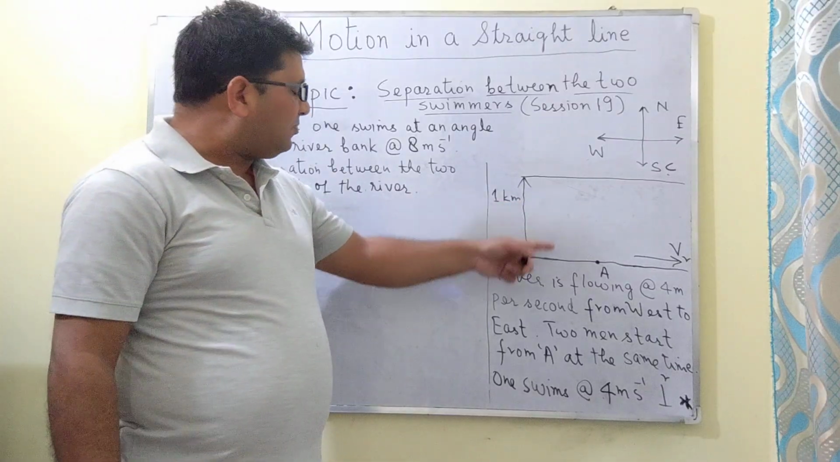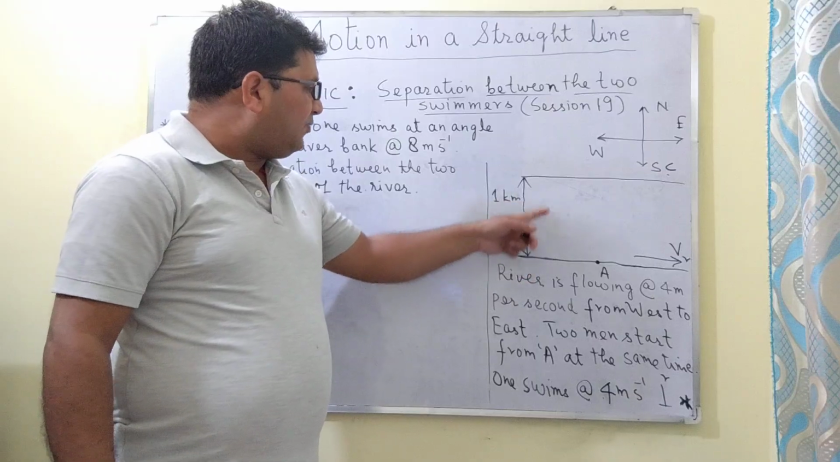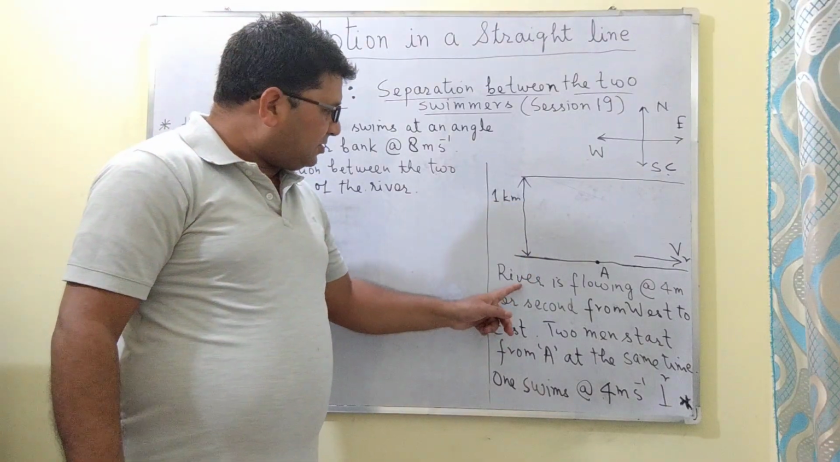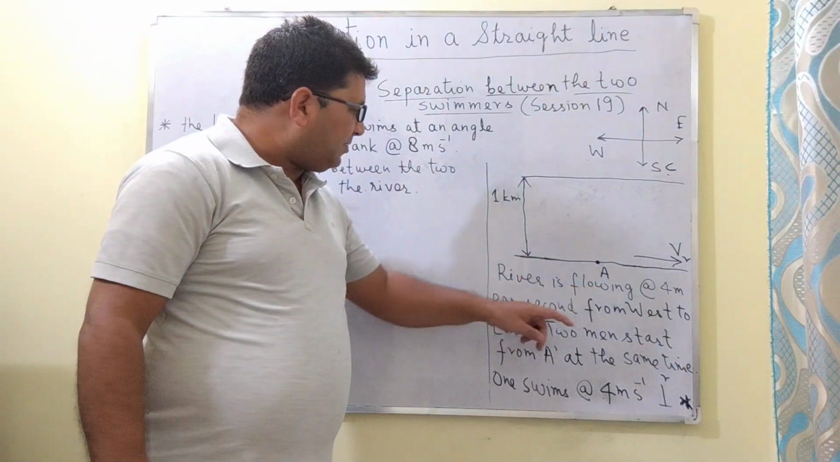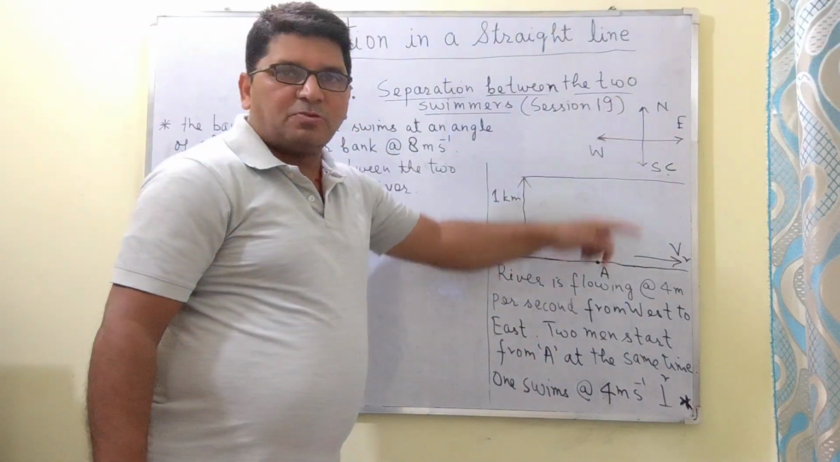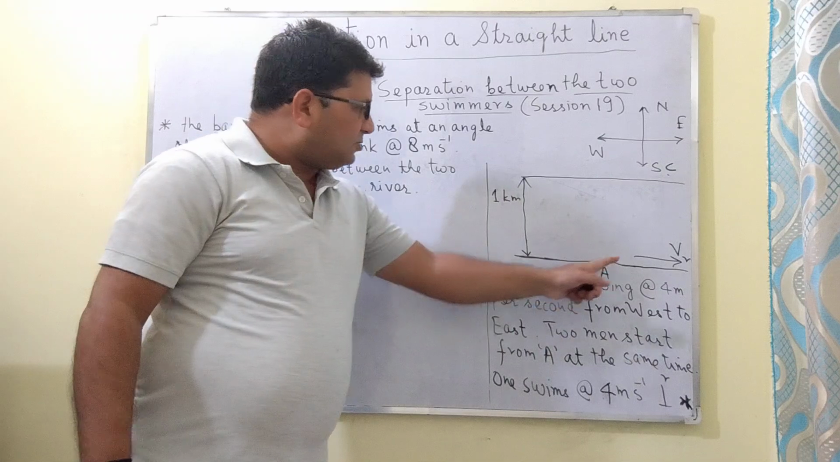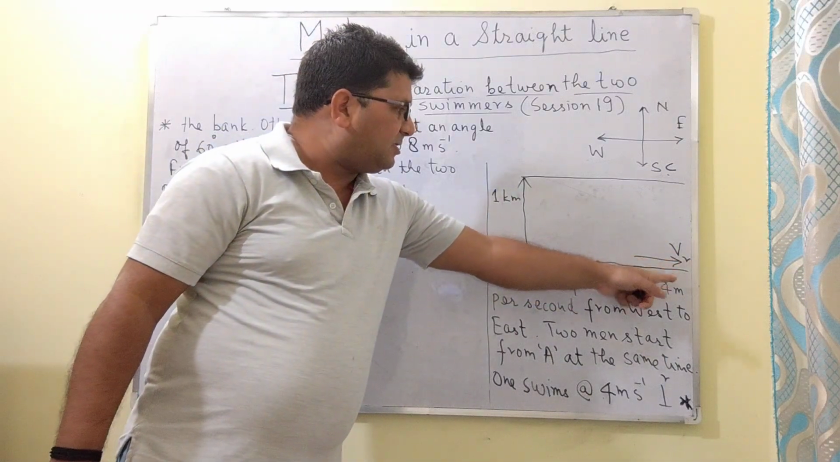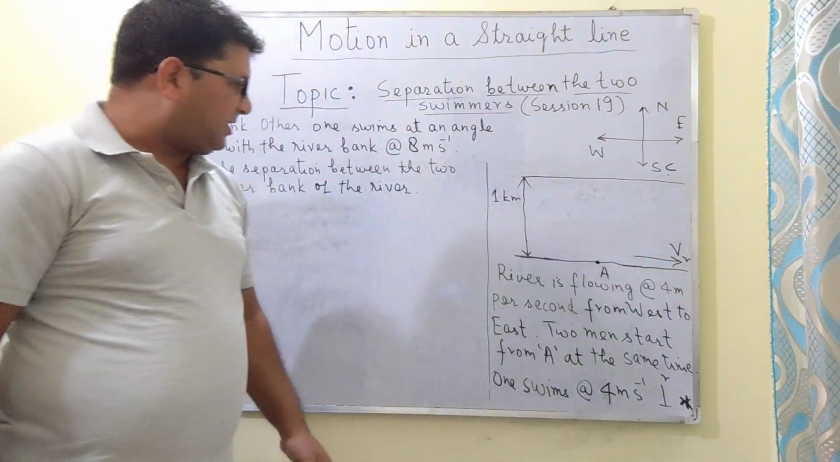Here there is a river and the width of this river is 1 kilometer. The river is flowing at the rate of 4 meter per second from west to east. So this is the west, this is the east, this is going to be the north and this is going to be the south. So the velocity of the river, VR, is equal to 4 meter per second.